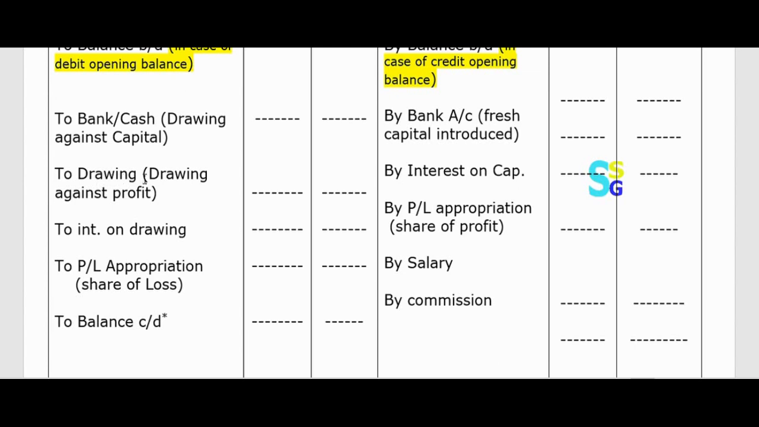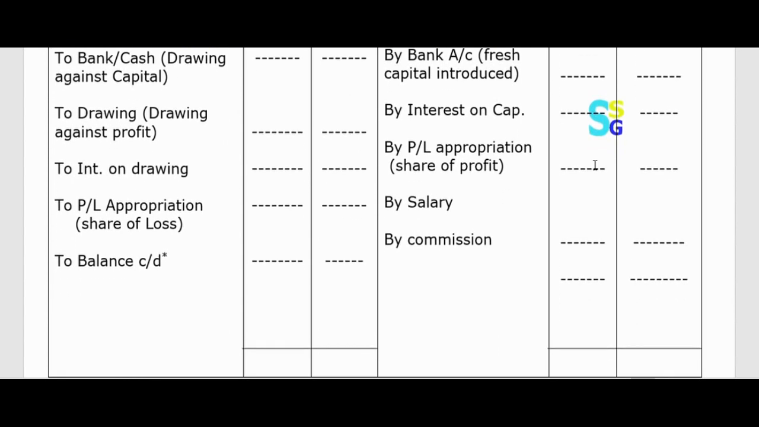So to drawing, to interest on drawing, and to profit and loss appropriation account if there is any loss. So we have to write all these things.